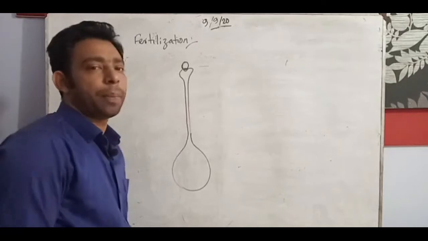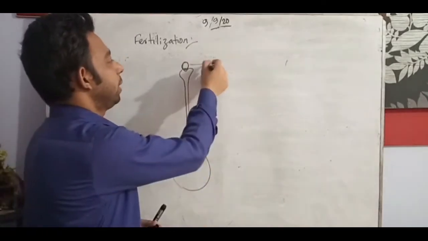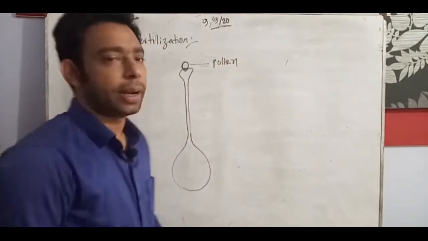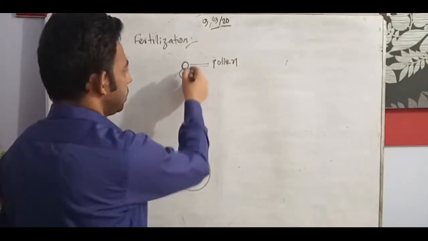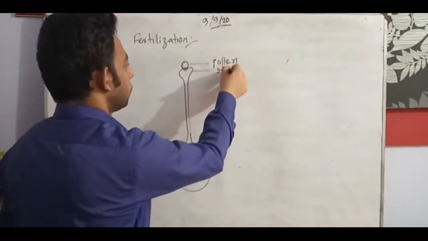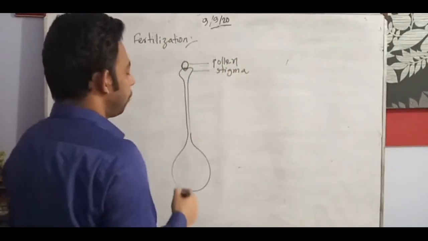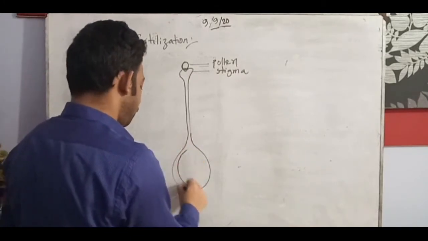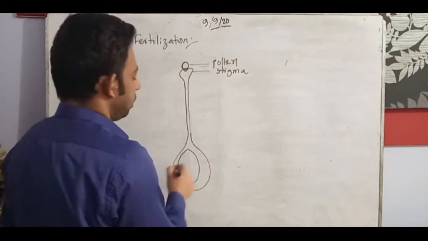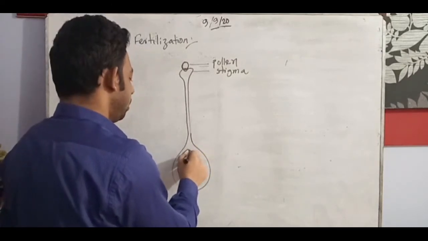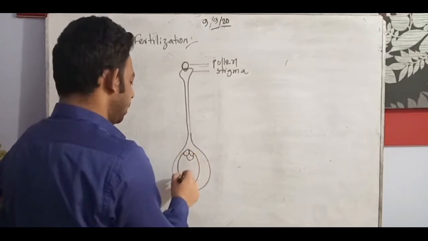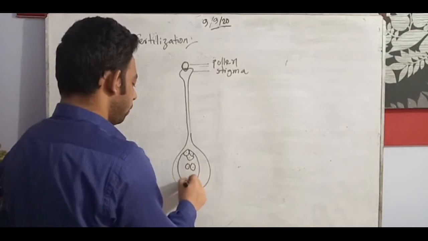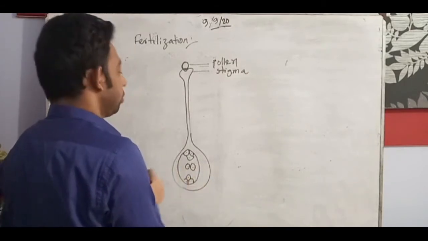Pollen grain, you know, the male part here, and this is the pollen grain. Normally you can write pollen or pollen grain. And this one is the stigma, and here the female reproductive part, that means the ovary, is there. Just draw the figure as I do. In this way we will draw the figure.